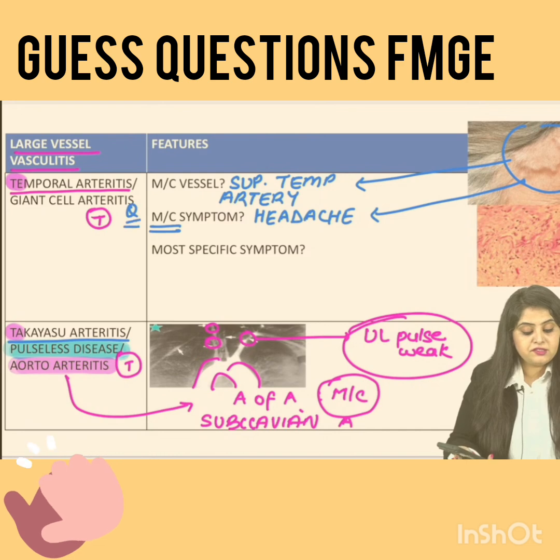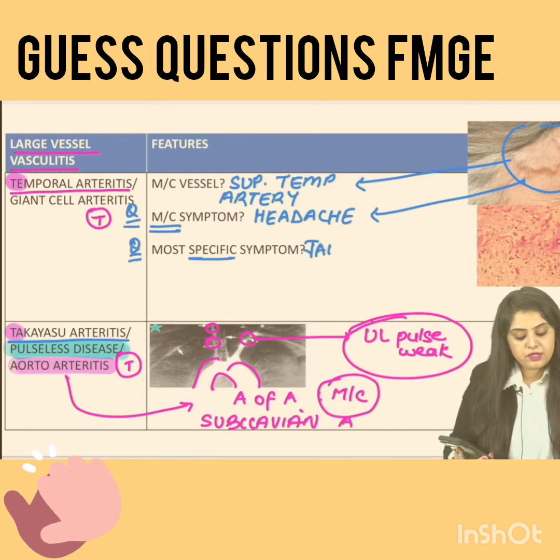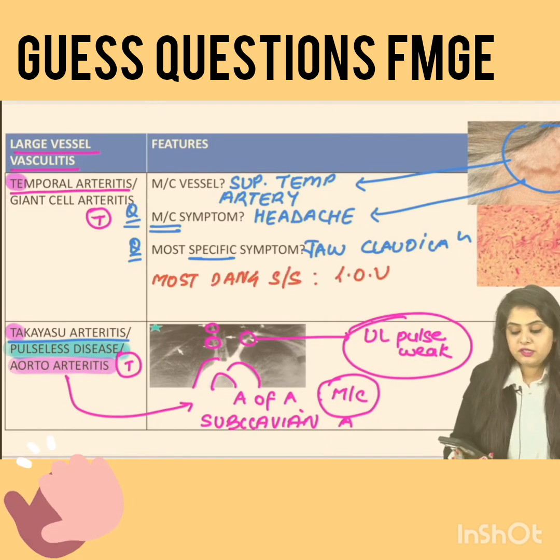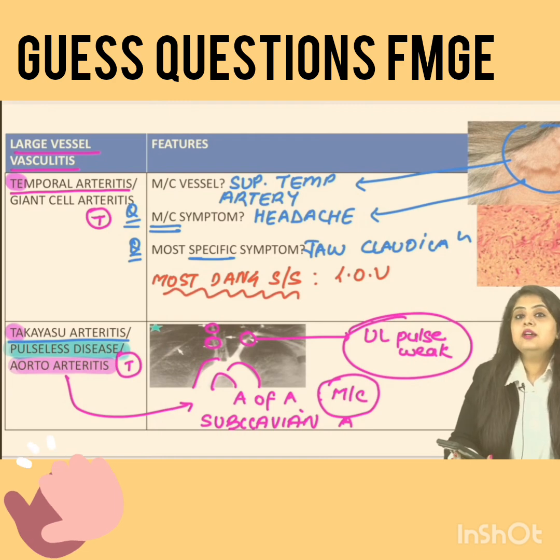See, this is where you will make a mistake, so don't. Most common is headache, but what is most specific? The most specific symptom, as I've already pointed out, is jaw claudication. Jaw claudication means jaw pain. We are doing a bit of medicine alongside as well. What is the most dangerous symptom? What I am very scared of is LOV, loss of vision. We must not let this happen. I have to stop this. I'm very worried. There must be no loss of vision.